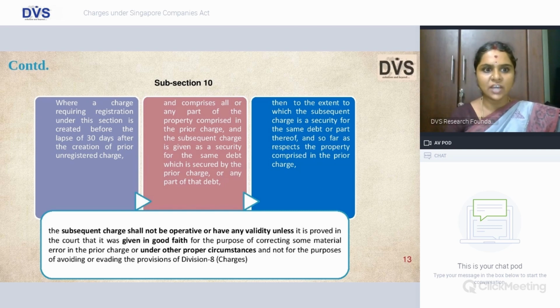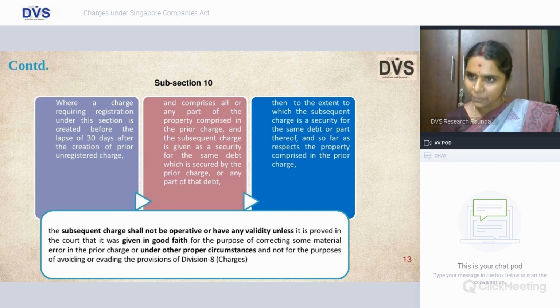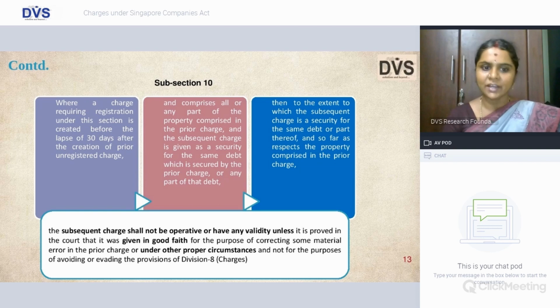Subsection 10 says that where a charge requiring registration under this section is created before the lapse of 30 days and comprises all or any of the property comprised in the prior charge, then to the extent to which the subsequent charge is the security of the same debt, the subsequent charge shall be considered to be inoperative or invalid unless it is proved that such subsequent charge is created in good faith, point 1, or for correcting some material error in the prior charge, or point number 3, under other proper circumstances as considered fit, which is only for the purpose of complying with the provisions and not for evading the provisions of this particular charge.